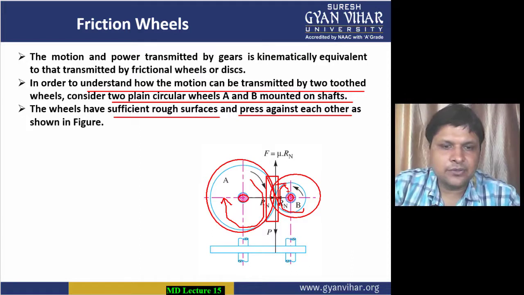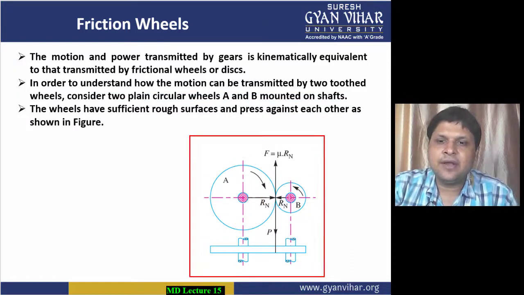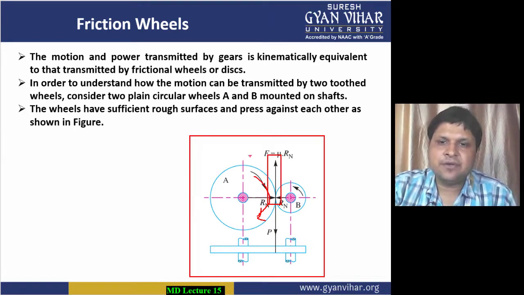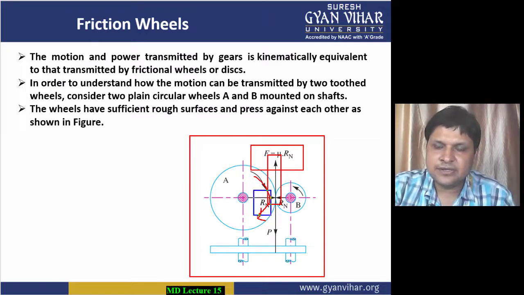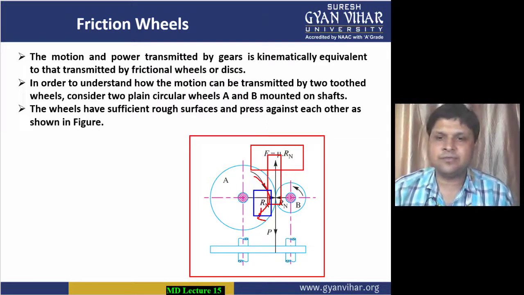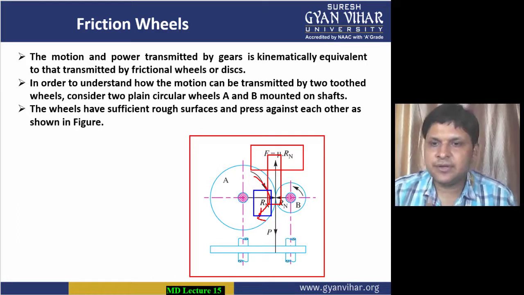So in this way, students, this is your friction circle. As you can see in the diagram, when the driver rotates in this clockwise direction, then the friction will always be in the opposite direction. And friction, we all know, is given by mu into reaction Rn, where reaction is the force involved when they are both pressing against each other, whose direction is always outside the body which is considered.